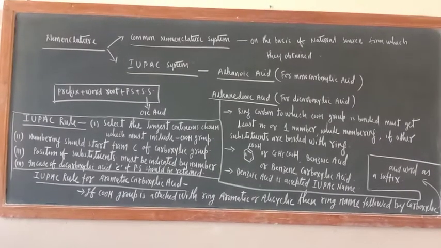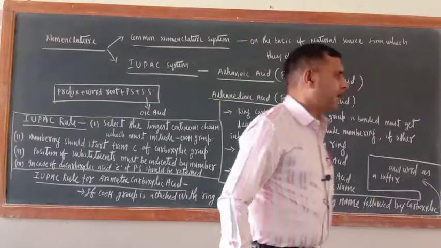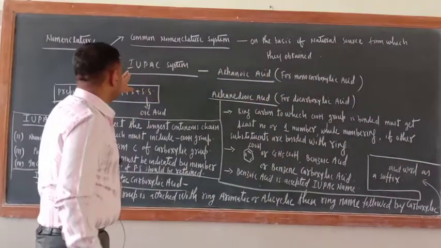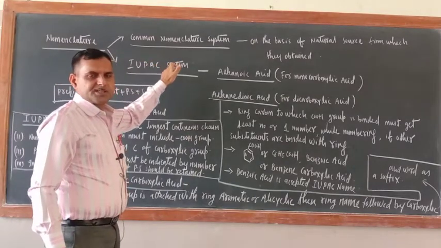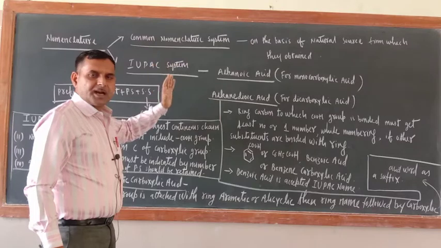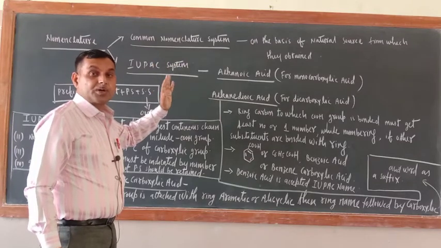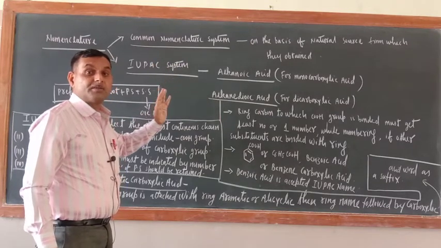Okay, now see the nomenclature. Nomenclature is of two types: common nomenclature system and IUPAC system. In the common nomenclature system, carboxylic acids are named on the basis of the natural source from which they were obtained.